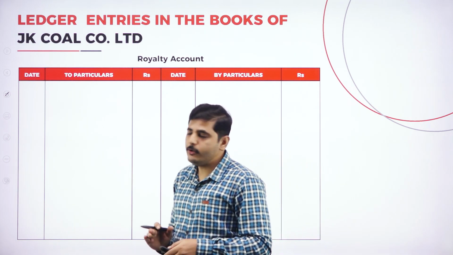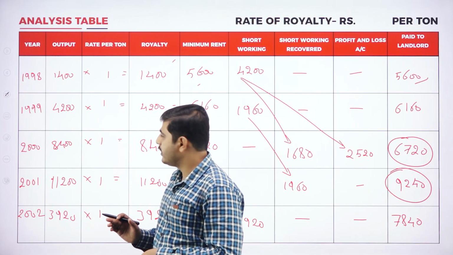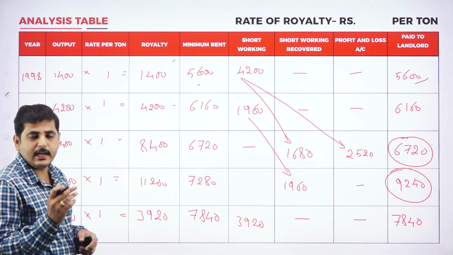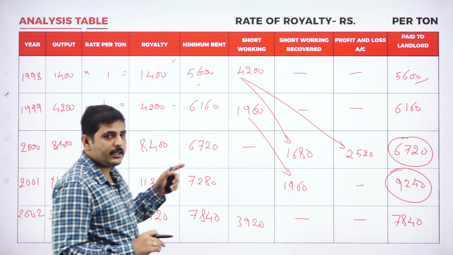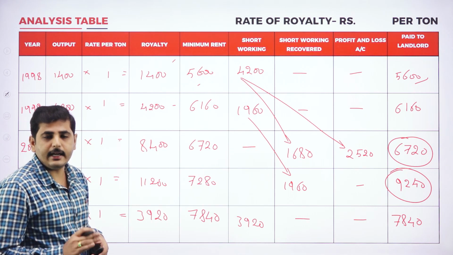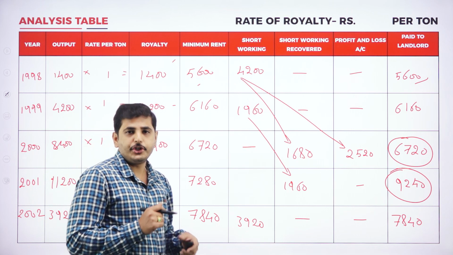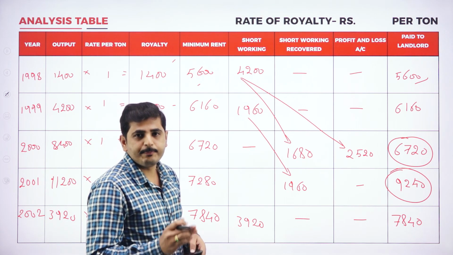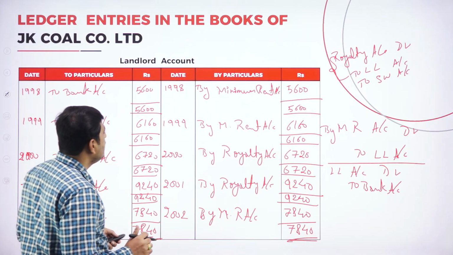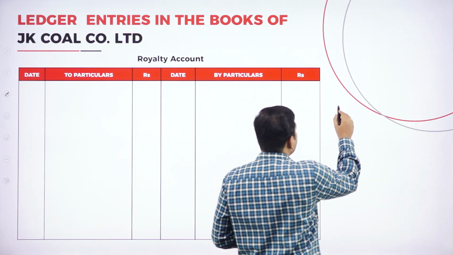When you are paying the minimum rent, let's go to the first year. Here we are paying the minimum rent. What is the journal entry? The first entry is minimum rent account to landlord account. What is the second entry? Royalty account debtor, short working account debtor to minimum rent account.